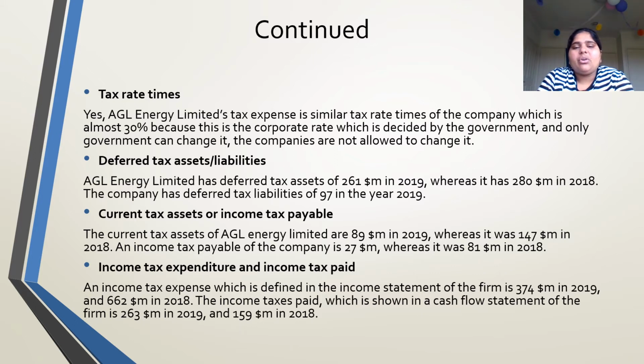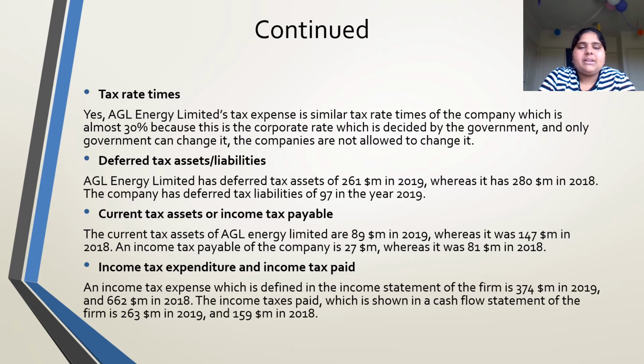Current tax assets or income tax payable. The current tax assets of AGL Energy Limited are $89 million in 2019, where it was $147 million in 2018. And the income tax payable of the company is $27 million, where it was $81 million in 2018.